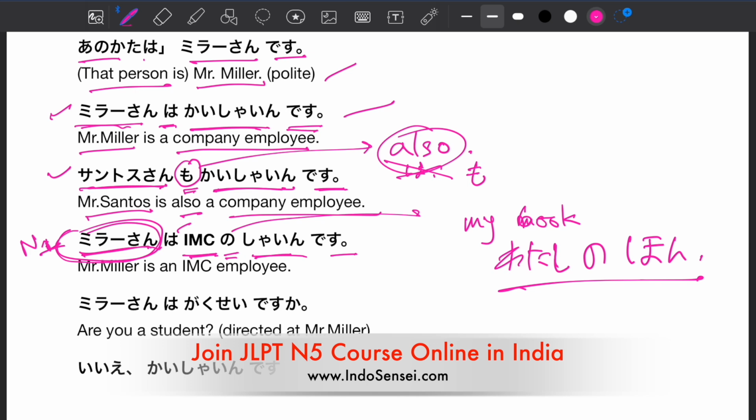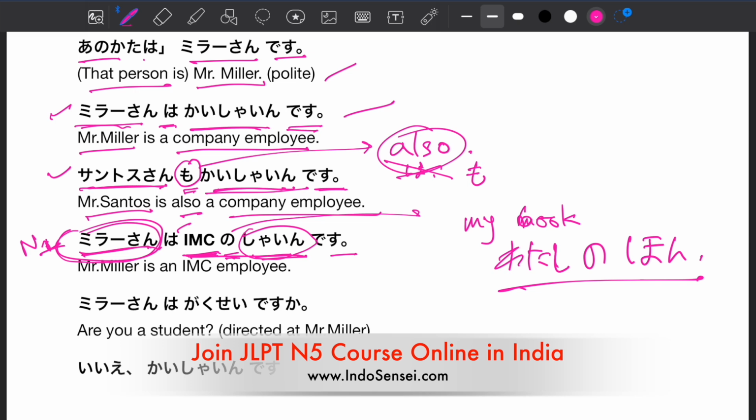So here, IMC no shain. There are two words. One is kaisain and one is shain. When we are talking about a general company employee, we use kaisain. When we talk about a specific company, like here, IMC, kaisain will not be there.